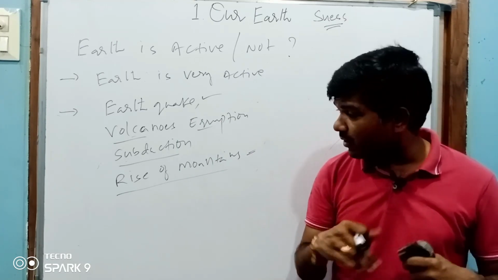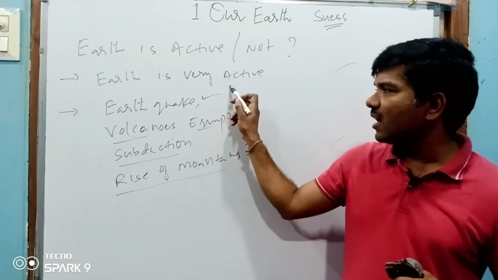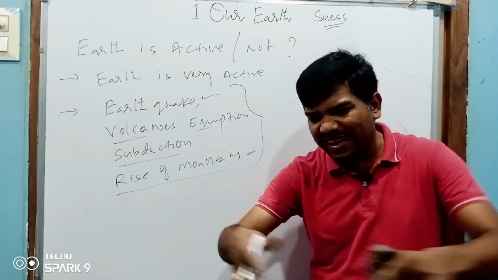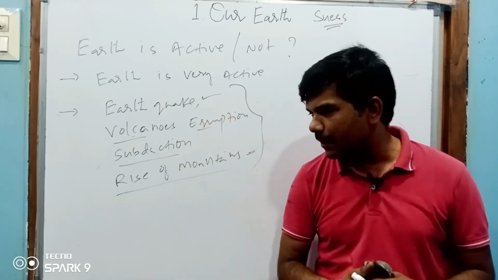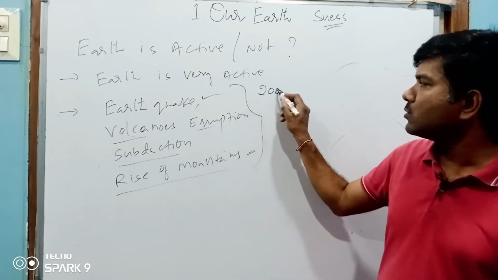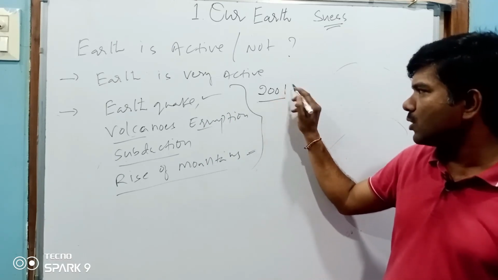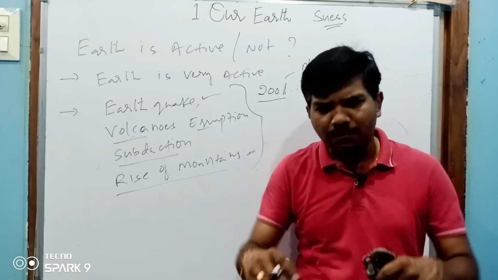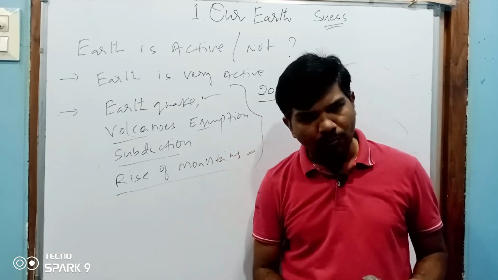The crust we live on today, a lot of changes are taking place due to all these. So observe your surroundings: floods, a lot of changes on the crust, earthquakes, a lot of cracks, a lot of damage takes place, and volcanic eruptions cause a lot of damage. Subduction, the Rann of Kutch: it happened due to the Bhuj earthquake in 2001 or 2002, I think 2001, in Bhuj in Gujarat. So in the Rann of Kutch some landforms went down, depressed land was formed.